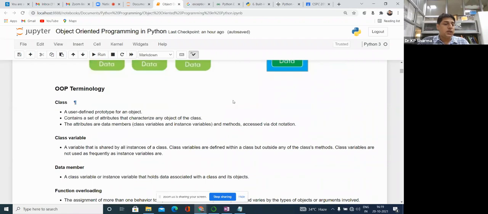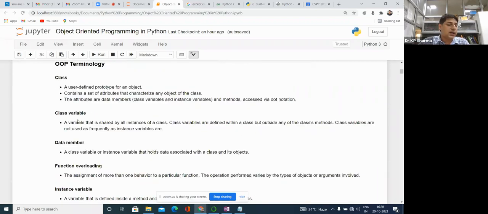So OOPS terminologies: there are many terminologies that we use in any object-oriented programming language, either Python or Java or another language. One is the class. So you understand what a class is. A class is basically a user-defined prototype for an object, or you can say it is an organization of the object.